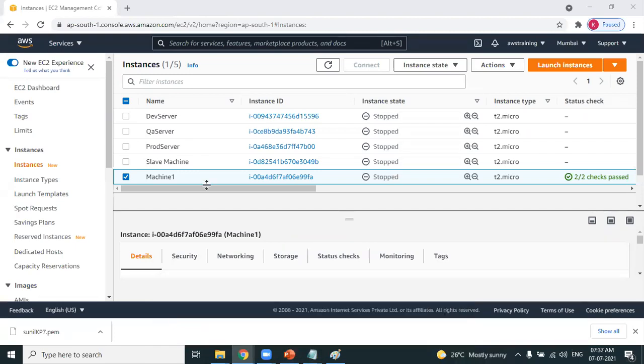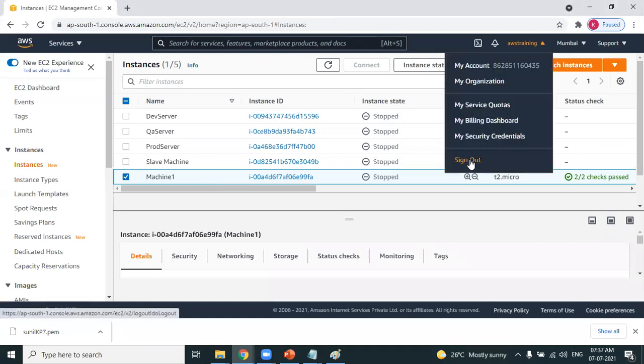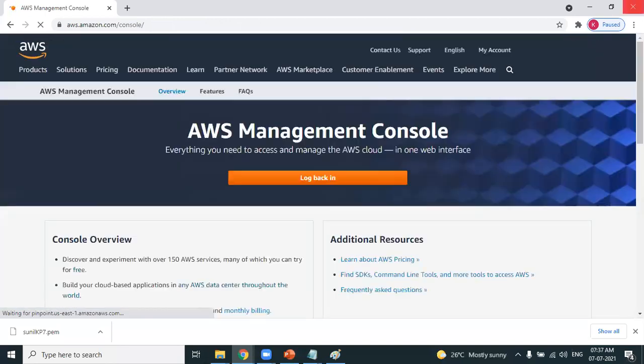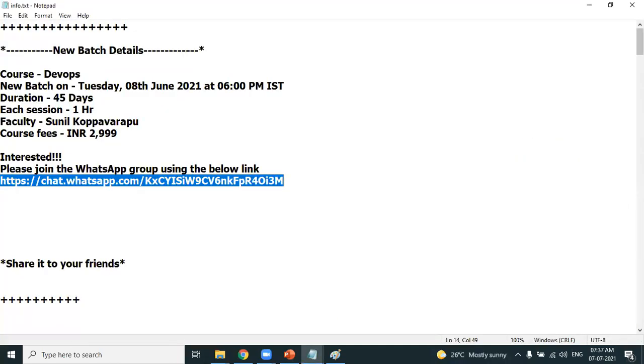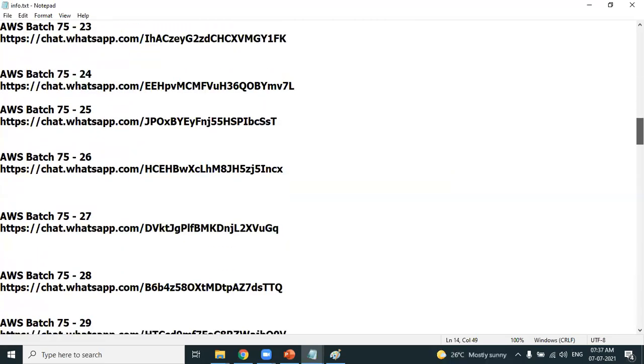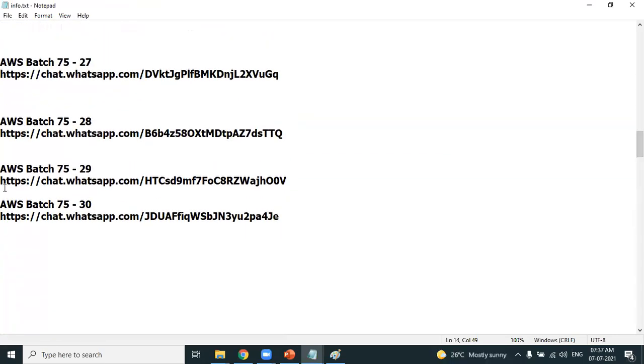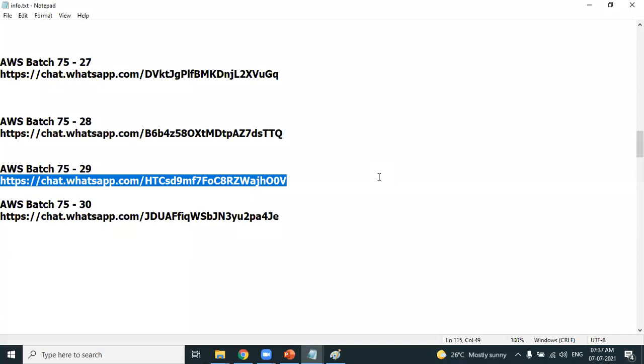The machine is stopped. After the machine has stopped, go ahead and click on sign out. It's very important to stop the machines. This is a free trial account, but it can still be charged. I'll discuss more about that in the coming classes. You actually have to terminate it, but this is not the right time to discuss that.